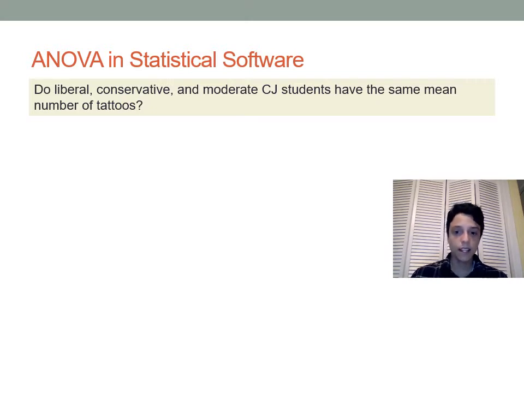So this is actually a recode of a variable that you were asked, so if you remember way back, I don't know why you would, but if you do remember, you were asked if you're very liberal, somewhat liberal, moderate, somewhat conservative, or very conservative. Here, anybody who answered very liberal or somewhat liberal is considered liberal, and anybody who answered somewhat conservative or very conservative is considered conservative. So we have three groups here of students. And what we're going to do is compare the mean number of tattoos among those three groups of students in this class. And we're going to use that to see if among Rutgers criminal justice students as a whole, students who have different political ideologies have different numbers of tattoos.